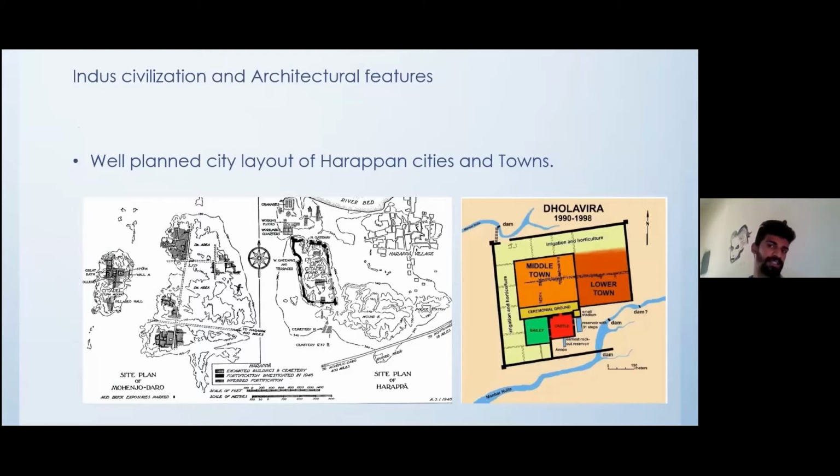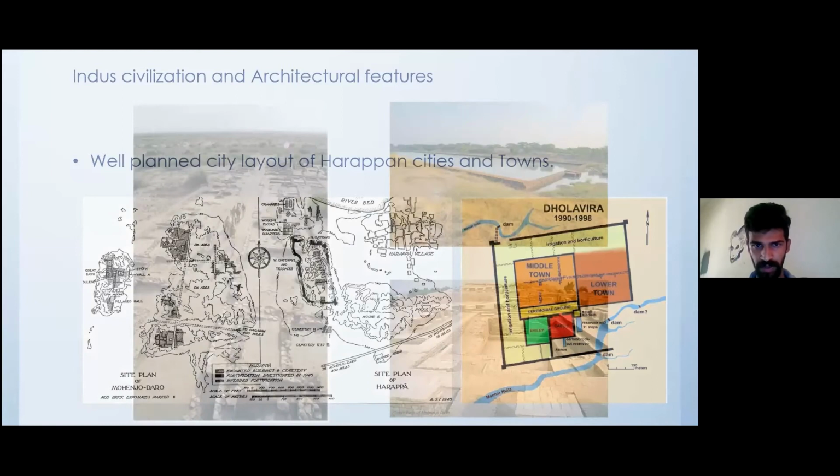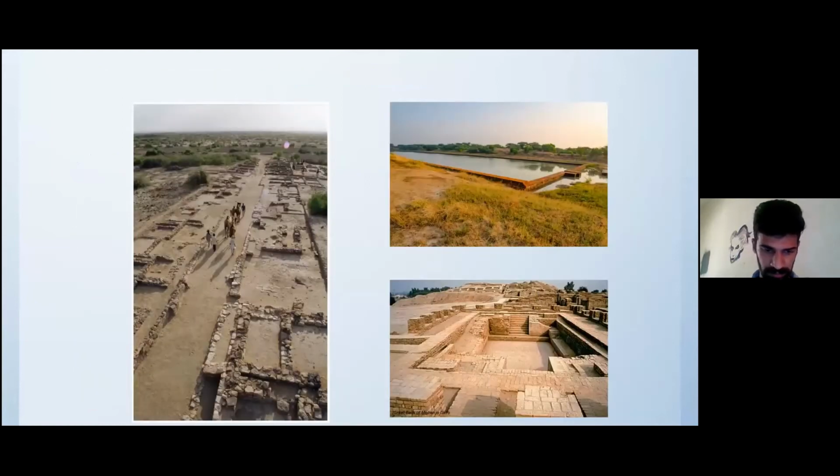When it comes to the architectural features of Harappan culture, it is known for the well-planned layout of Harappan cities and towns. It includes well-planned streets, water drainage systems, social gathering spots, stadiums, and other amenities like the Great Bath at Mohenjo-daro.